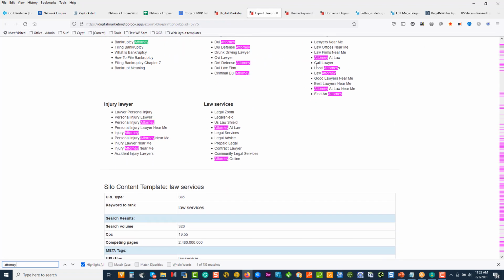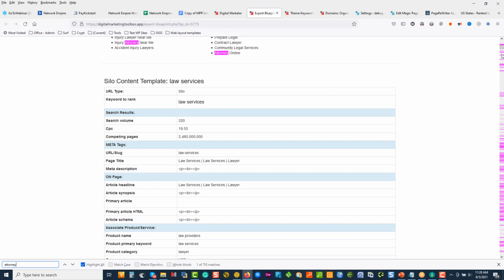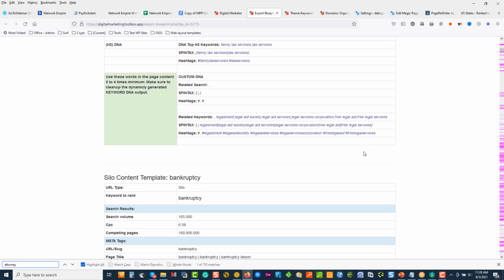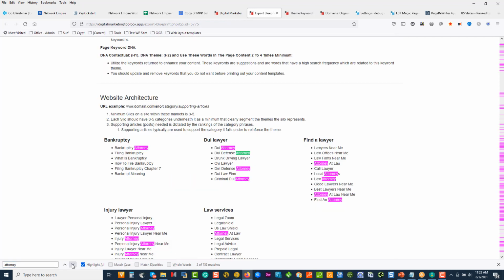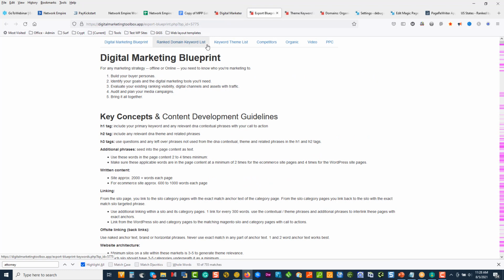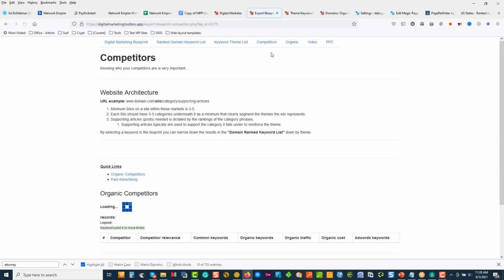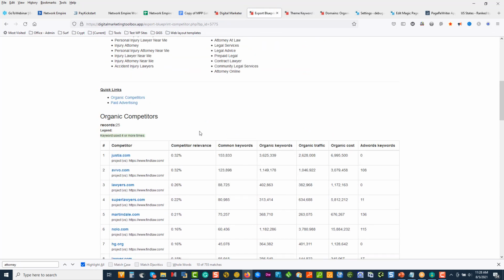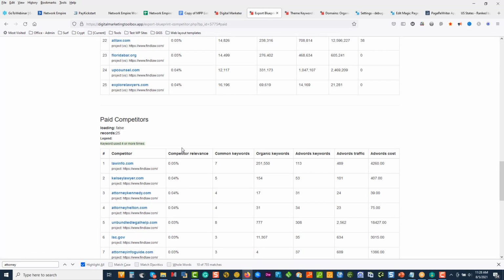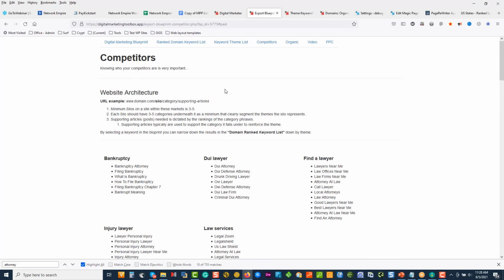And I can see all attorney-based keywords. And I can move down the side here and see everything that's related to simply using the find. Okay, that's one way of doing it. Alternatively, you can look at the domain keywords, the theme keywords. We can look at all the competitors, organic and paid. These are the guys that are paying. And any information we want, we can take from this and we can stick it into our page.